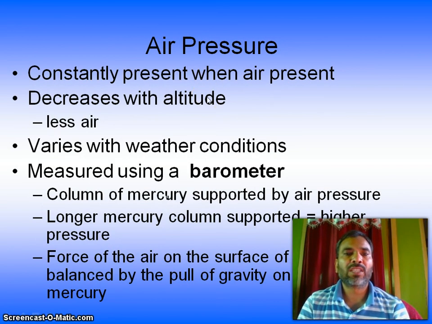So, what is air pressure? It is constantly present when air is present. It decreases with altitude, since there is less air. It varies with the weather conditions. It is measured using a barometer. A column of mercury is supported by air pressure. A longer mercury column means higher pressure. The force of air on the surface of mercury is balanced by the pull of gravity on the column of mercury.